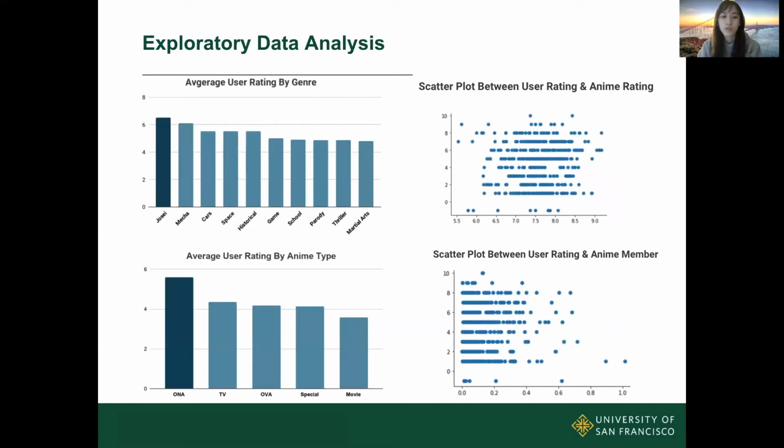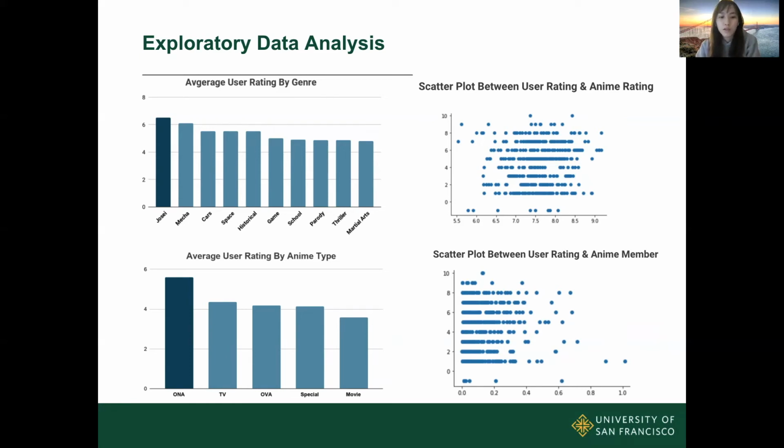Our assumption here is that at least one of the features we mentioned will be correlated to the user rating. In order to have a basic understanding of the validity of this assumption, the first plot shows that among all of the genres, some of them seem to have a higher rating, such as Josei, mecha, and cars. So probably it's a female user who is interested in mechanical and scientific topics.